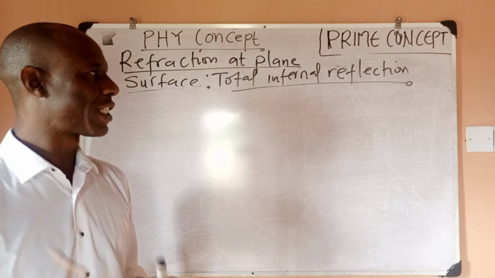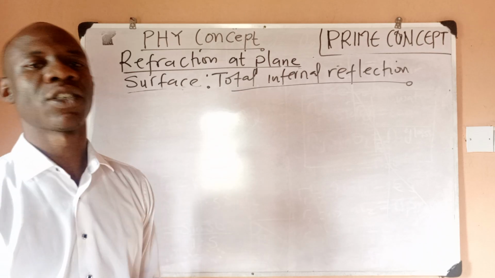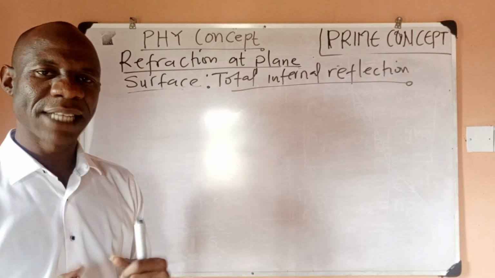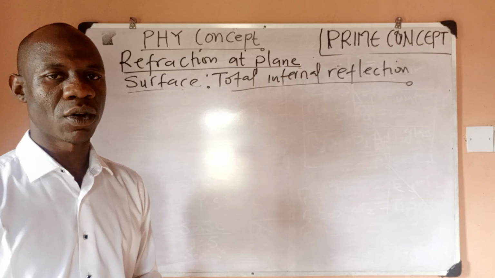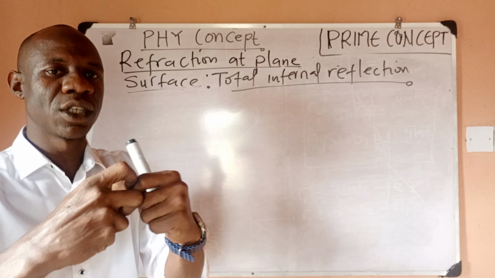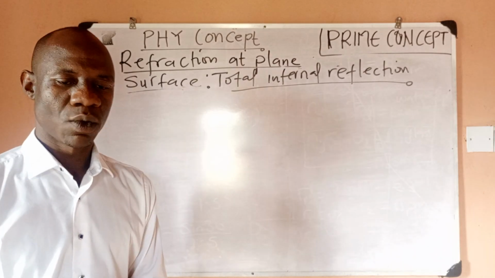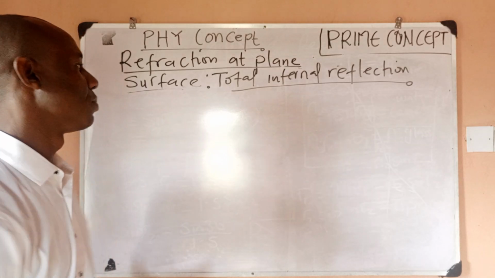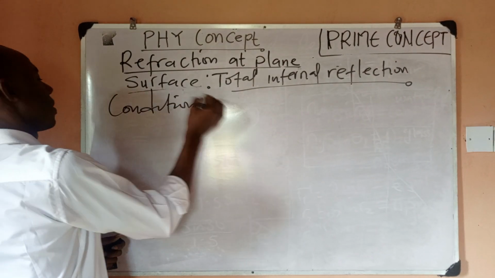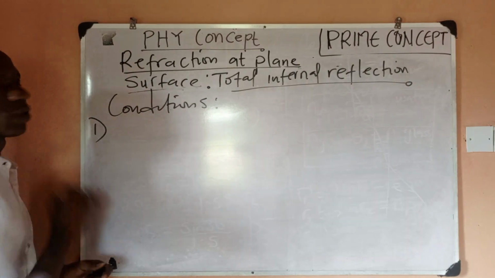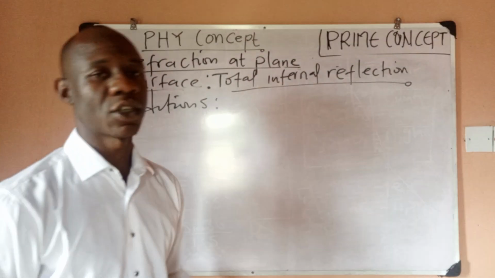So before we explain what total internal reflection is, we want to first mention the conditions for it to occur, so that under those conditions we can see what total internal reflection would be. So what are the conditions? There are two conditions for total internal reflection to occur.